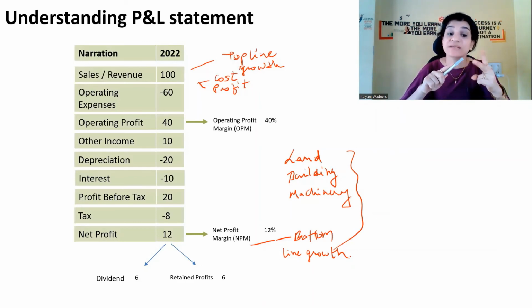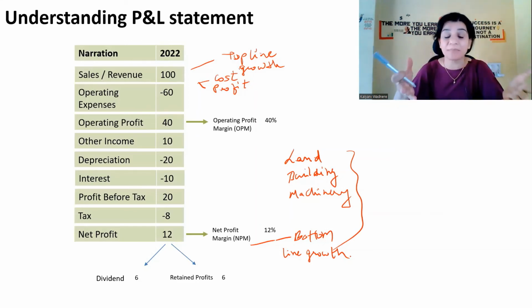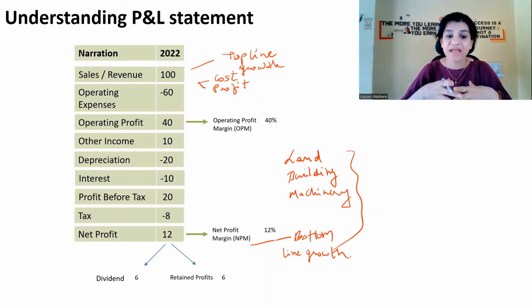Okay. Their net profit, if their net profit has come down, what is the reason? Then you can focus on the operating profit. If the operating profit is reduced, then the net profit will reduce. Okay. And where their expenses are more. And what they do with the surplus, how much they are retaining with themselves, and what they are doing with it. So these are the important things that you need to focus on. Okay.